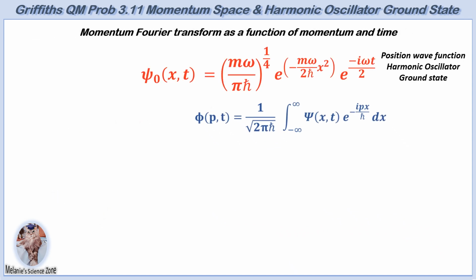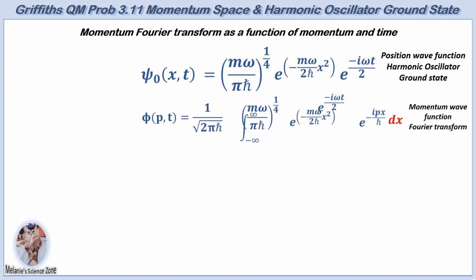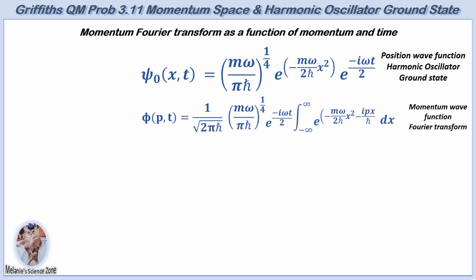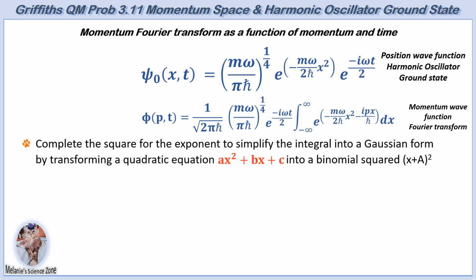The equation for psi of x and t in the ground state of the harmonic oscillator derived earlier is substituted into our equation for the momentum space wave function Fourier transform. Any terms that do not involve the integration variable, x, can be treated as a constant and moved outside of the integral sign. Next, the exponentials inside the integral are combined by summing the exponents. The exponent in the form of the general quadratic equation, ax squared plus bx plus c, needs to be transformed by completing the square, resulting in a binomial squared, x plus a squared.